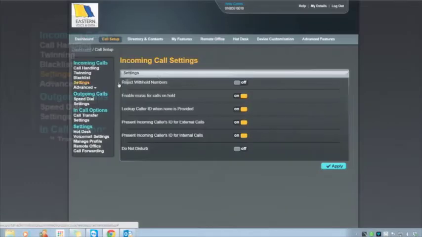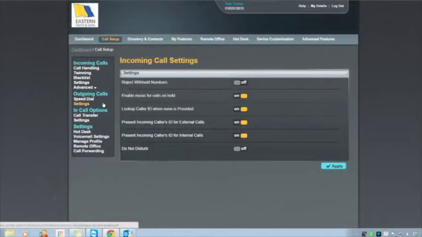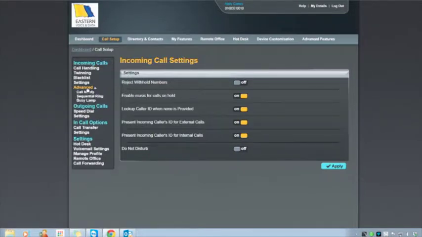In the call settings, you can see here these all speak for themselves. Basically, this allows you to be completely flexible. You can do what you want with the phone. You don't need an engineer to come out.